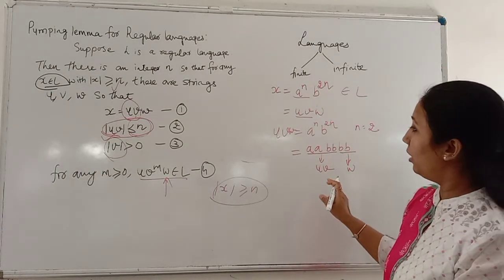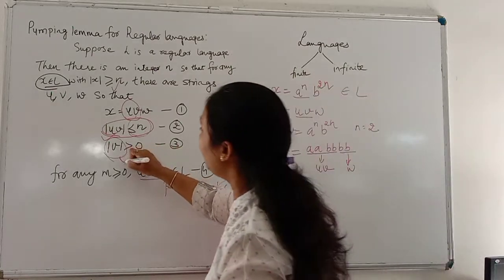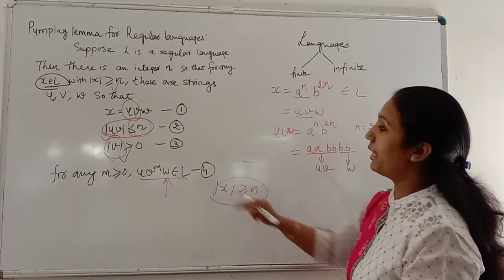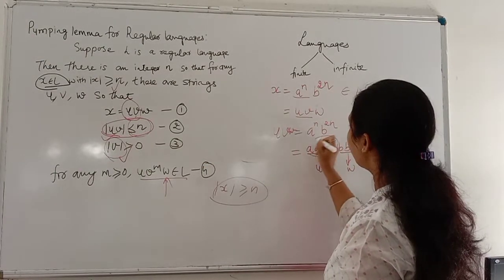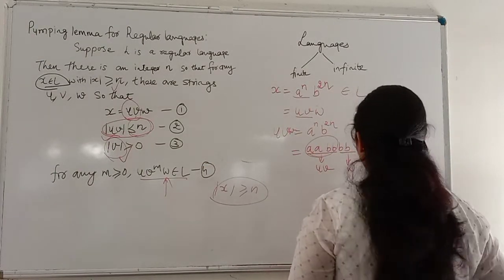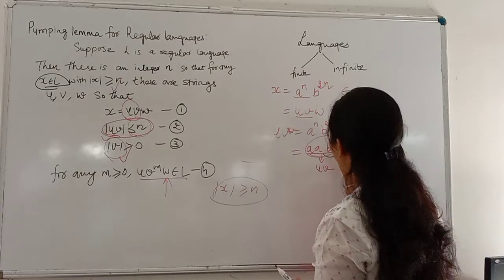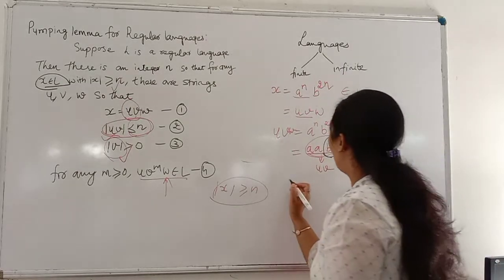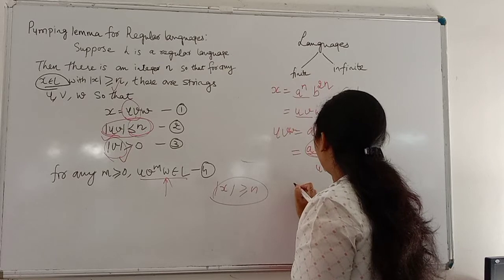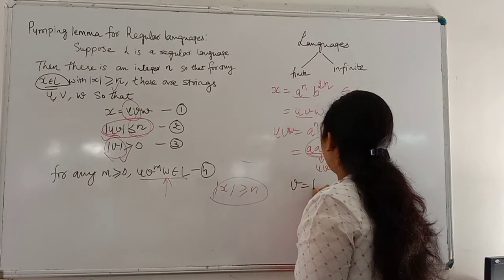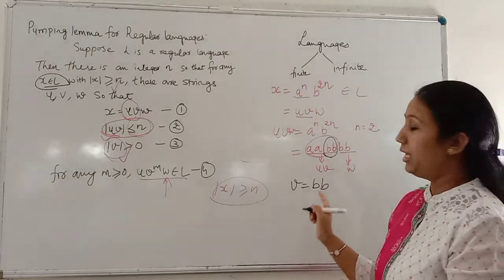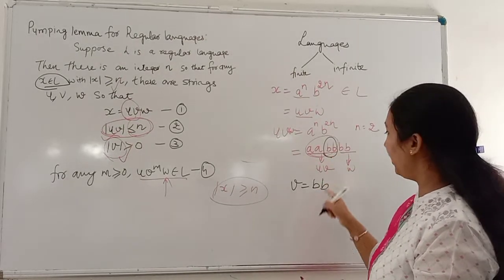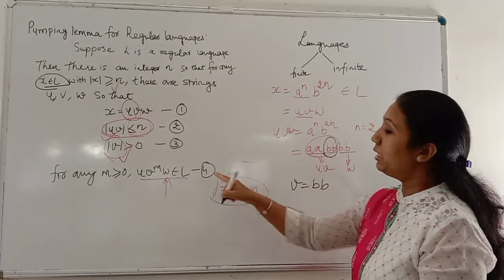Now again we have to choose V whose length should be greater than 0. We have to choose V from this UV. Let's consider V as this BB. I cannot take V as epsilon or null. V must be present, so we have taken V equal to BB.